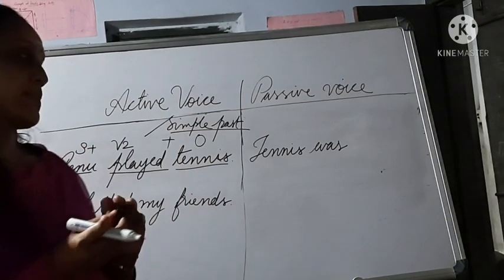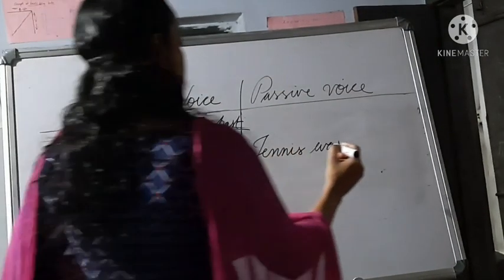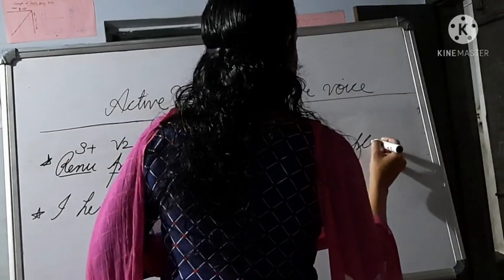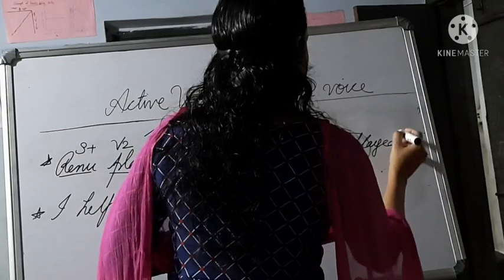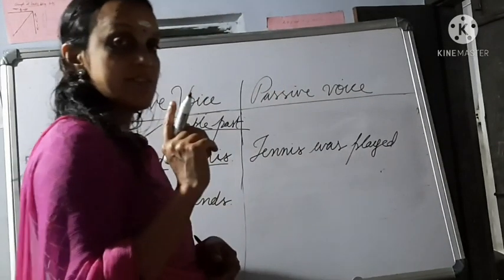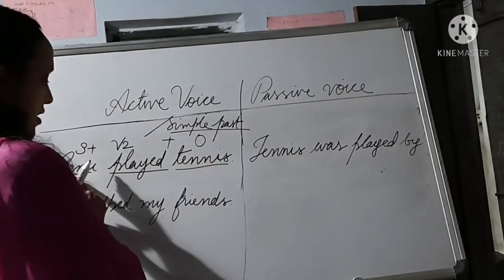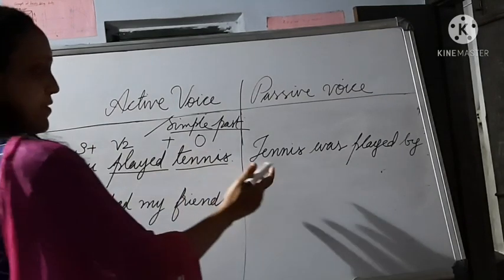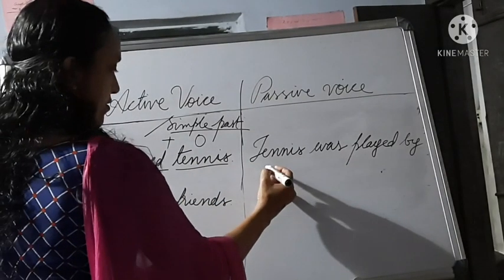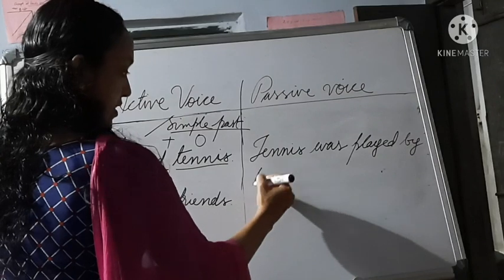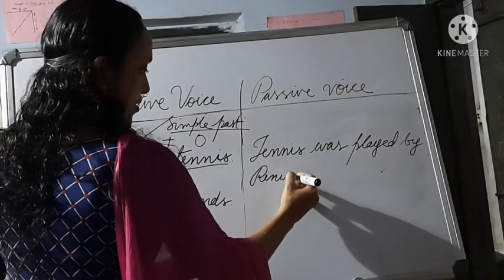That is past participle form. Tennis was played. And there we use a special word, that is by. By whom? Renu. Here this subject becomes the passive object. Played by Renu.